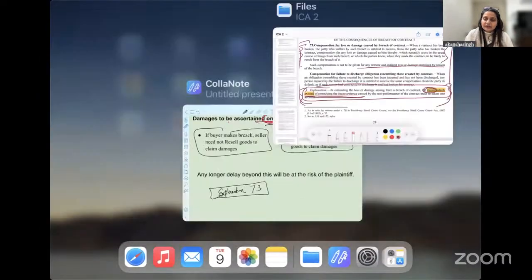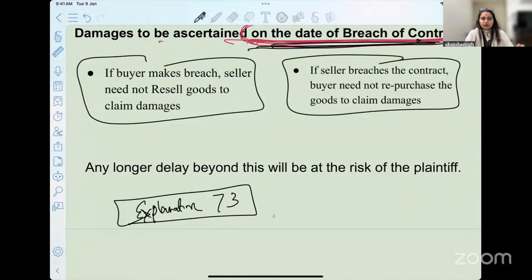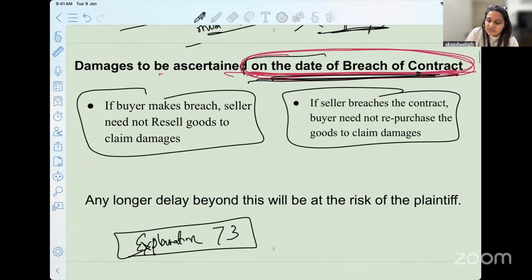So you did not get chia seeds. Did you go and take chia seeds from elsewhere, or were you just sitting and waiting for the prices to go up and then go and buy chia seeds? Even if you do so, if you're sitting and you're not buying chia seeds at that particular time and the price goes up to 100 rupees, can you later claim 100 rupees from the seller? No. In that situation, we are going to assess the damages from the date of the breach of contract.